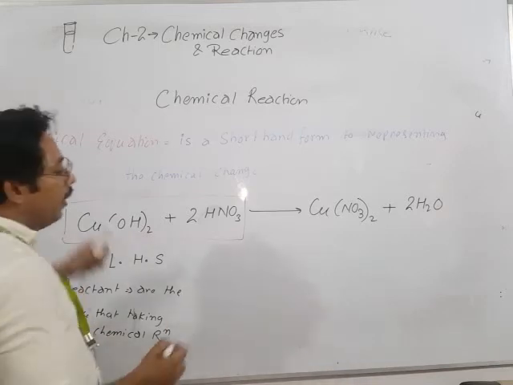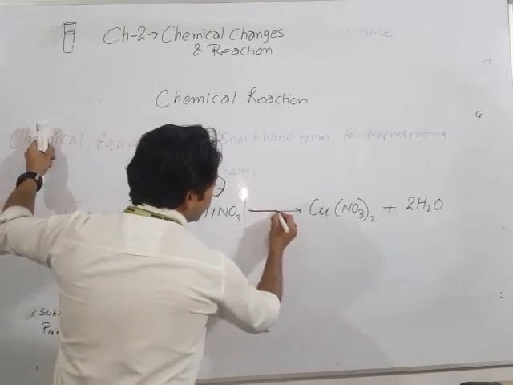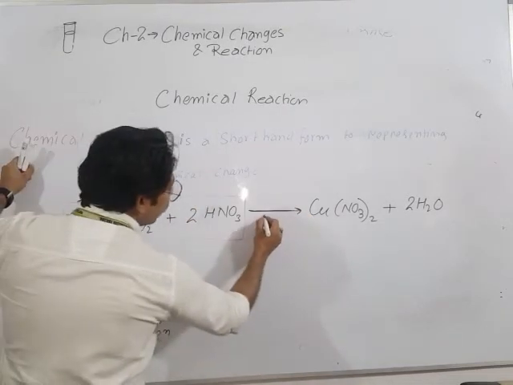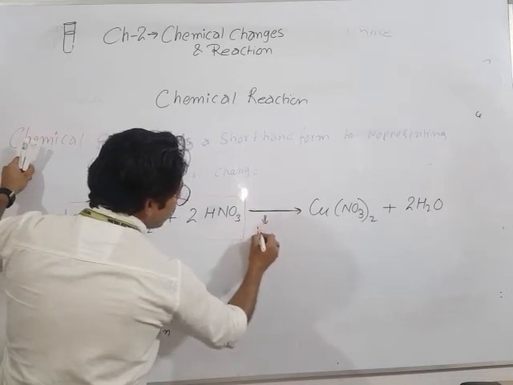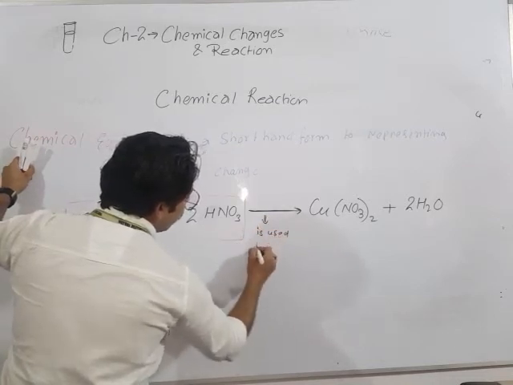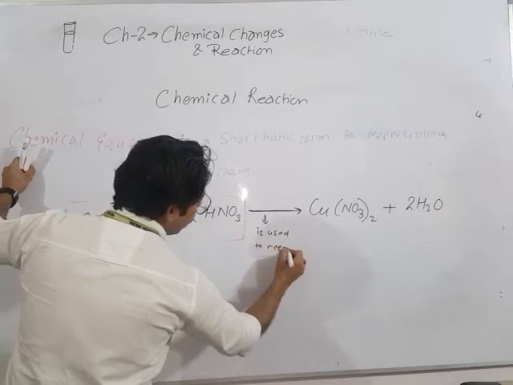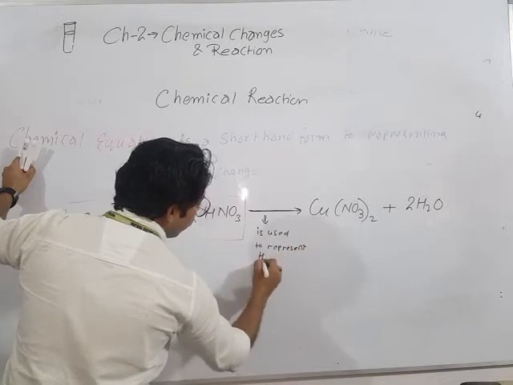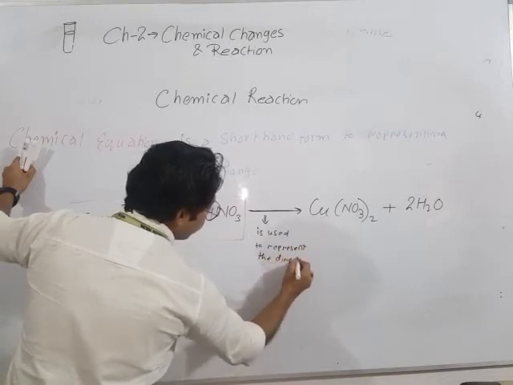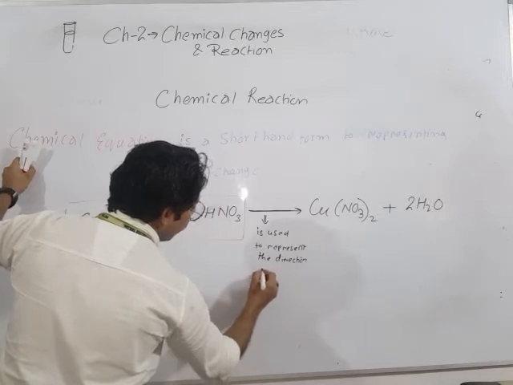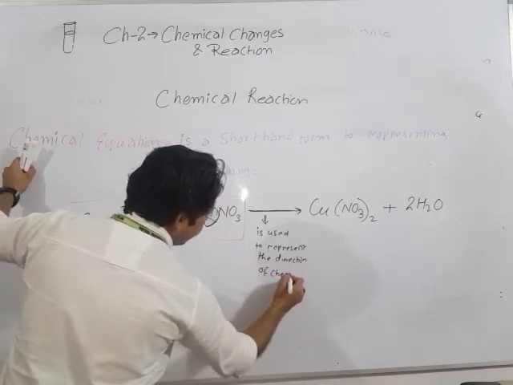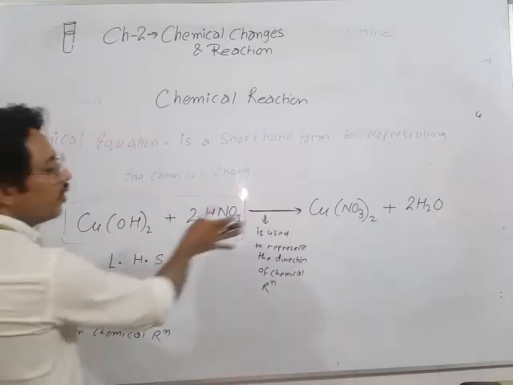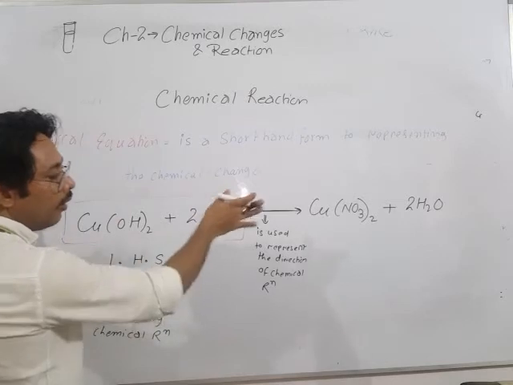Okay, now after that you can observe there is what? An arrow. An arrow is used to represent the direction of chemical reaction. Okay, it means where the reaction is proceeding. It is always indicating toward the product.